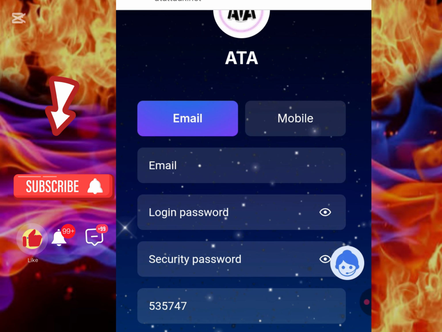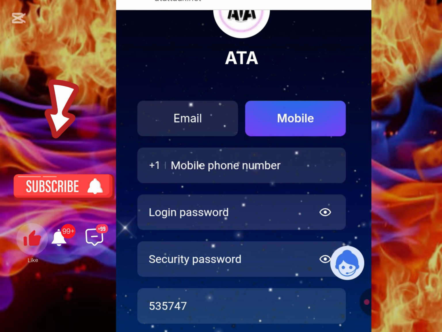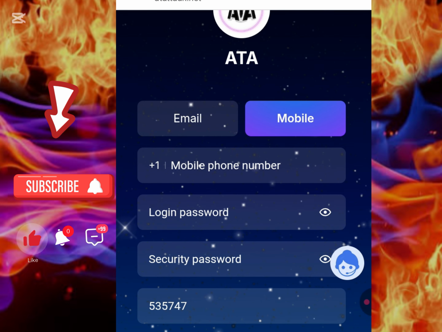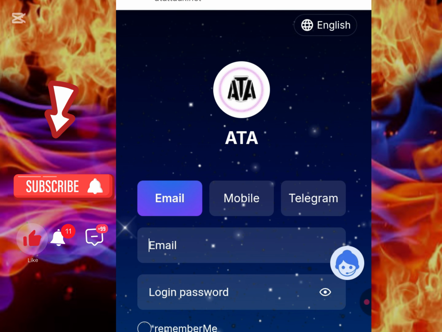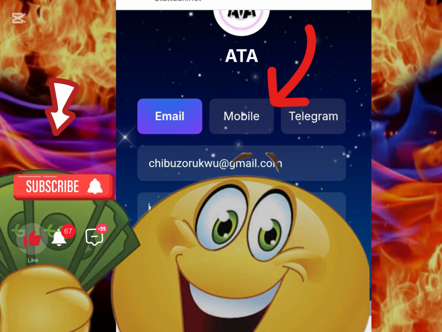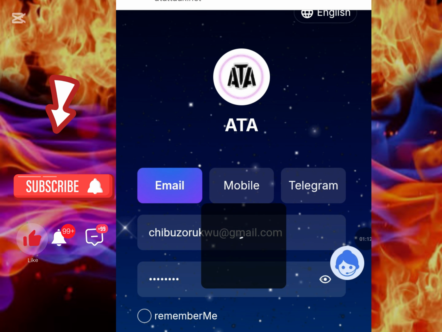Now you can register using your email, then you set in your login password and your security password, or you click on mobile, choose a country code, which is your country code, and set in your login and your security password. For me, I have my own details, so let me just quickly log in. Please make sure you watch this video carefully so you can see how I do mine and you don't make any mistake whatsoever. So let me just quickly log in right now and show you guys a detailed step-by-step guide on how to go about it.